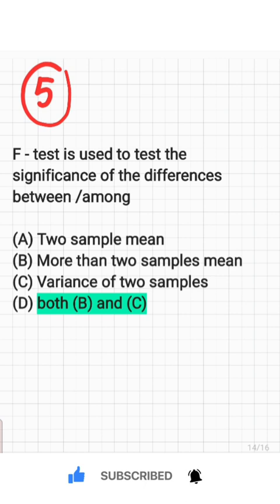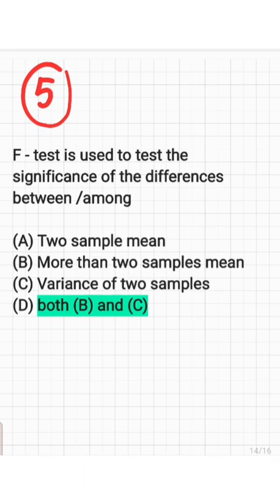And the fifth question is, test is used to test the significance of the difference between or among two sample means, more than two sample means, and variance of two samples. And here the answer is option number D, that is both B and C. So F-test can be used to test the variance of two samples and more than two sample means.